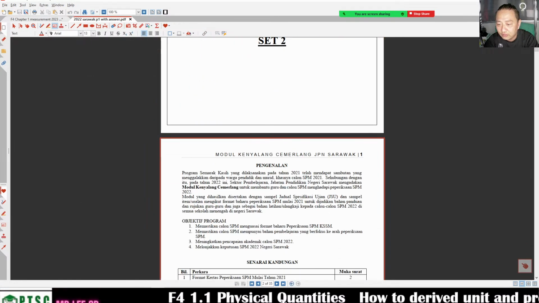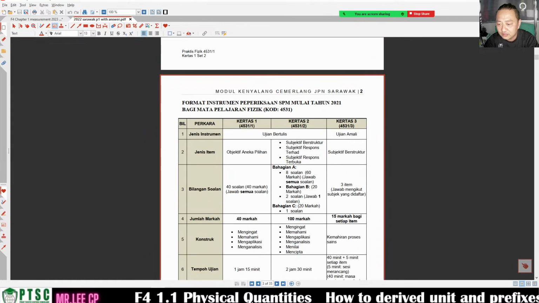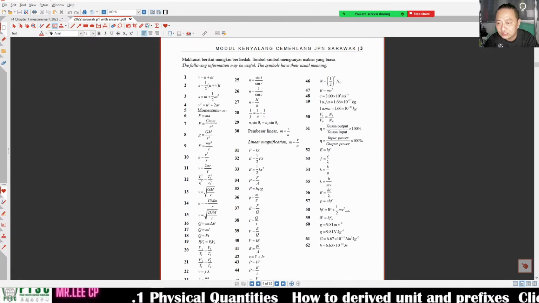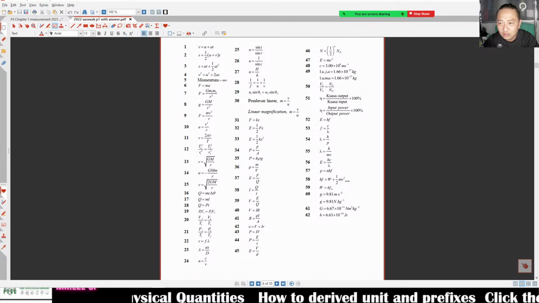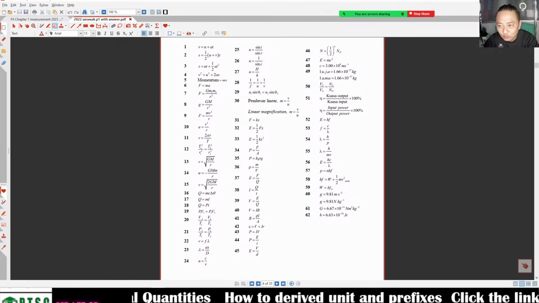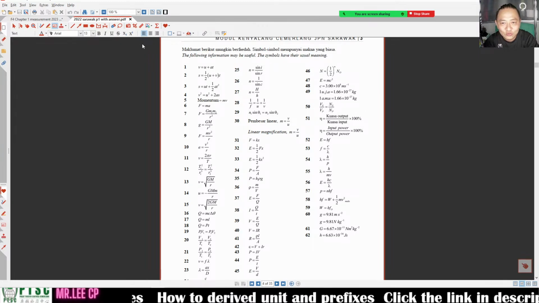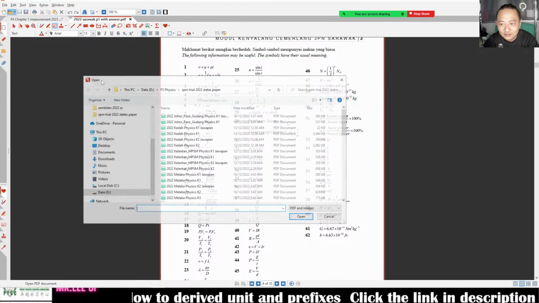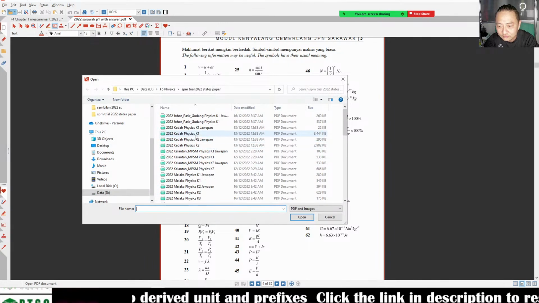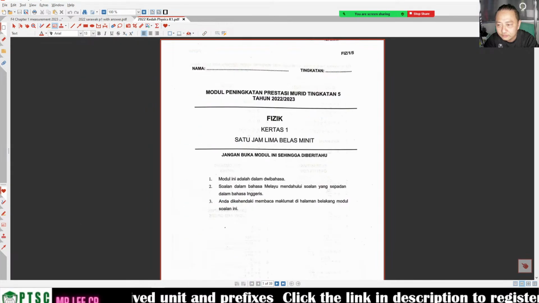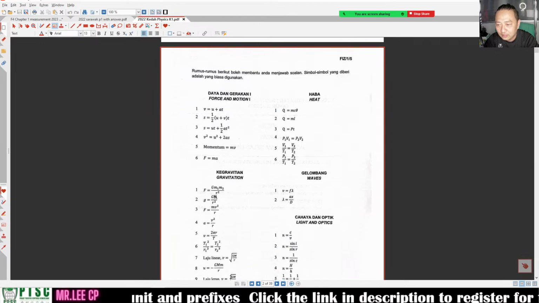This is a real exam paper. Now you see the formula is here. This one is not so good, so I try to find another one. Maybe this one. This one is better.